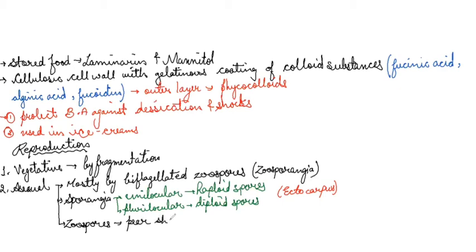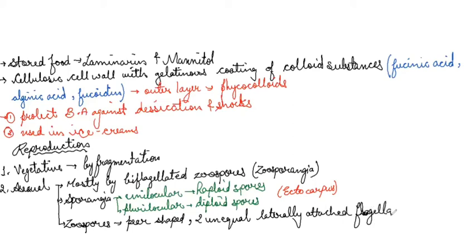Characteristic feature, important one, pear-shaped with two unequal laterally attached flagella. So this is all about the asexual reproduction in brown algae, and the next we have is sexual reproduction, that is number 3.